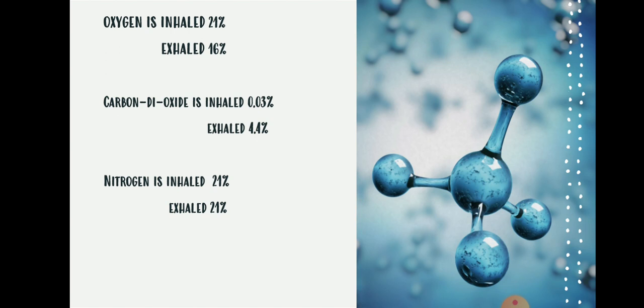Nitrogen is inhaled 21% and it is exhaled 21%. Same. Okay. So when you observe here, we are taking more amount of oxygen, but we are exhaling only less amount of oxygen. 21:16 ratio it is. When it is coming to carbon dioxide, 0.03 we are taking, but we are exhaling 4.4%.